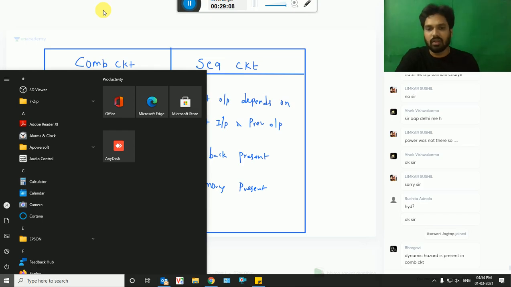Okay, right? In sequential, you have flip-flops, registers, counters, state machines, etc. This is the basic difference between combinational and sequential. In a combinational, your present output depends on present input only. In the sequential, your output depends on the present and also previous output. There is a memory or feedback here.